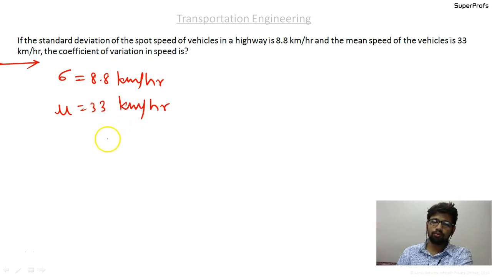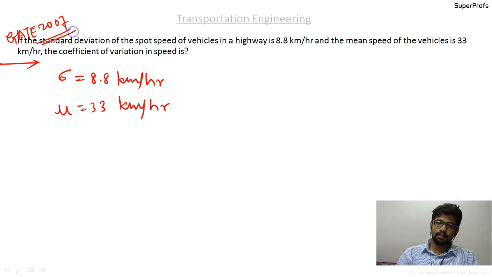The coefficient of variation in speed is, so this is GATE 2007 question. They are asking what the coefficient of variation is. But I will say it is less a question of transportation engineering and more a question of probability.